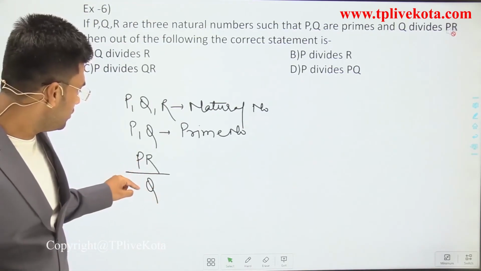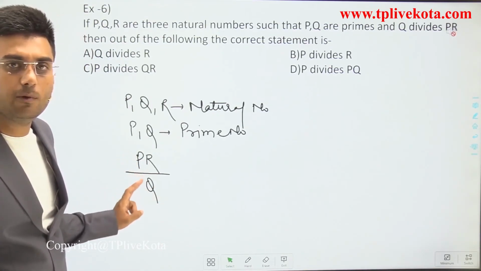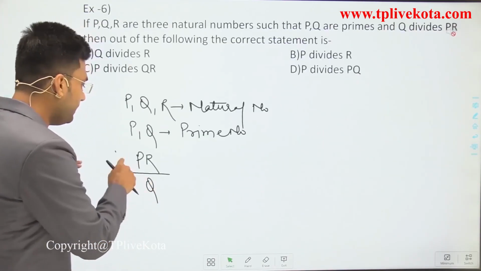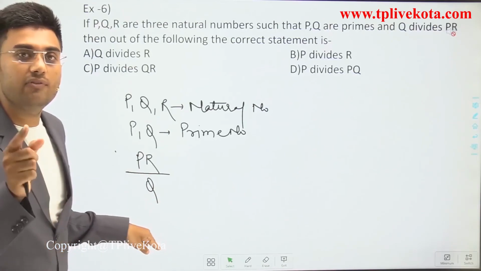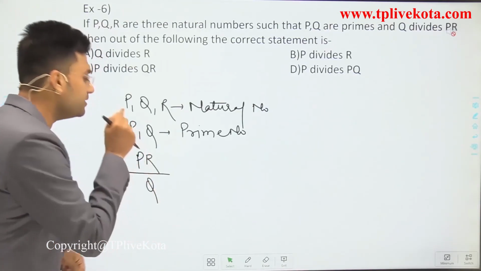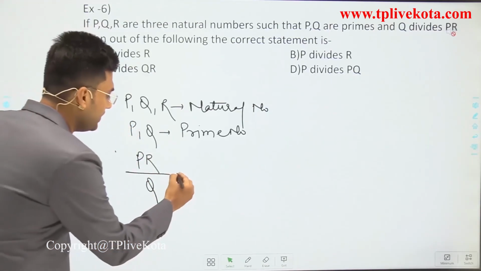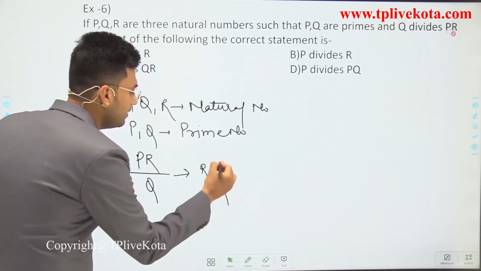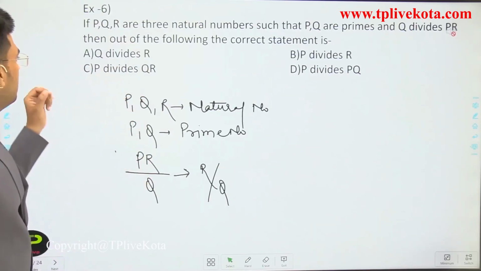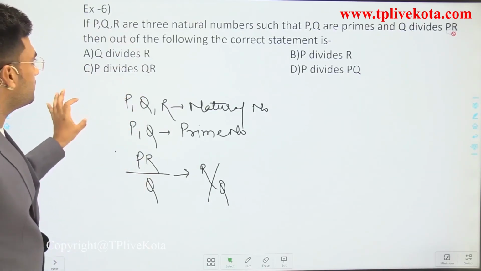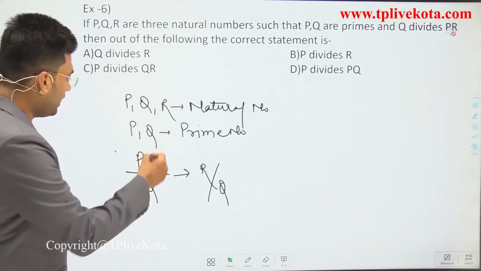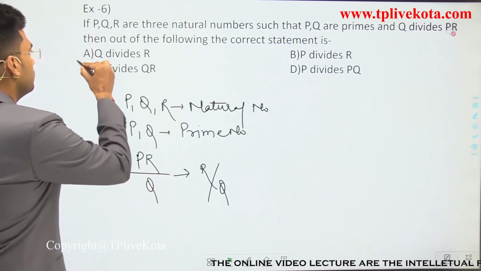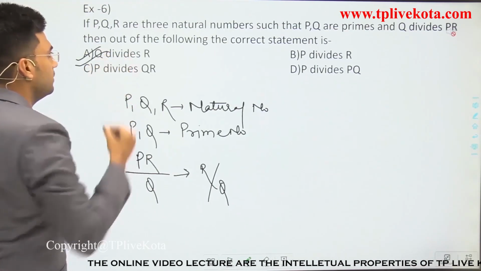If P is not divisible by Q and PR is divisible by Q, then we can say that R should be divisible by Q. What it means? It means R should be divisible by Q, or we can say that Q divides R. So the first option is correct.